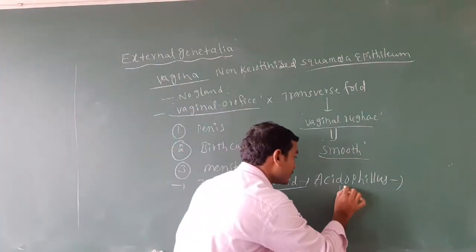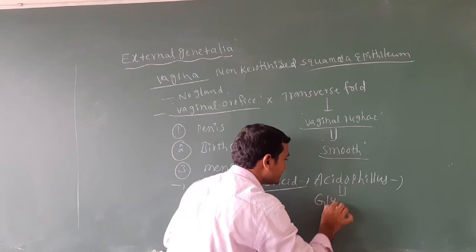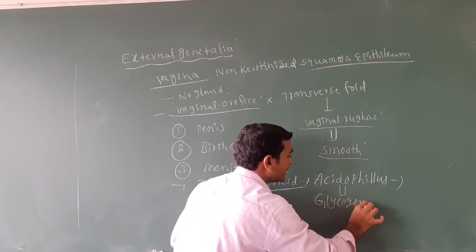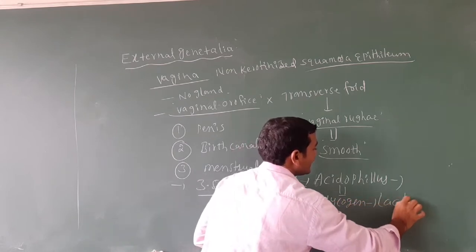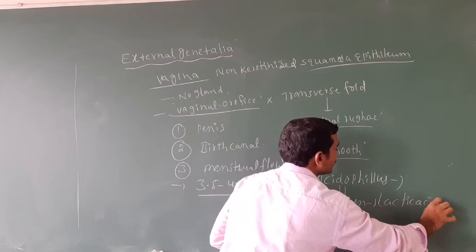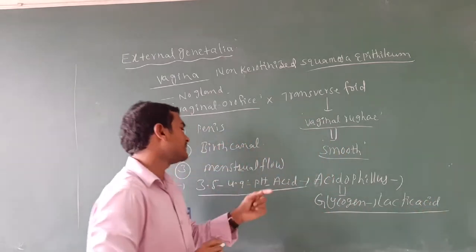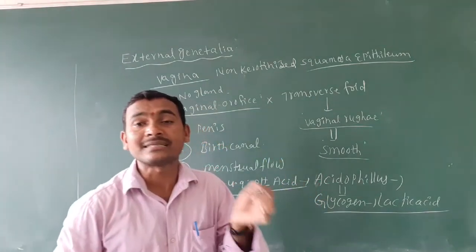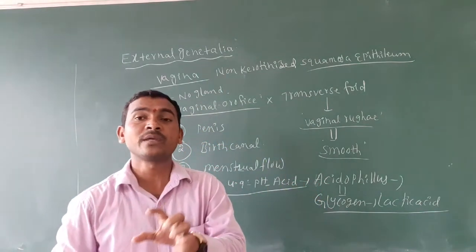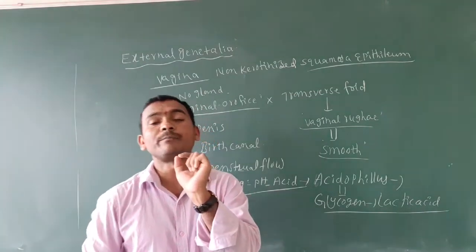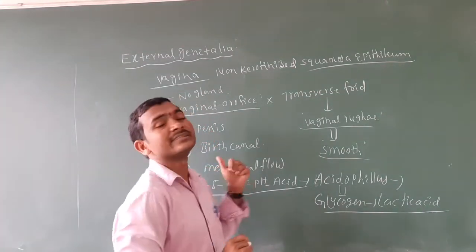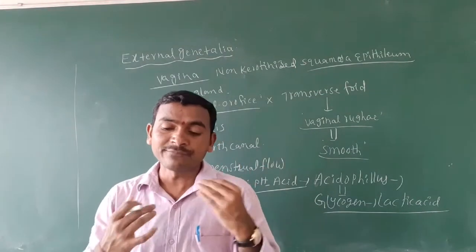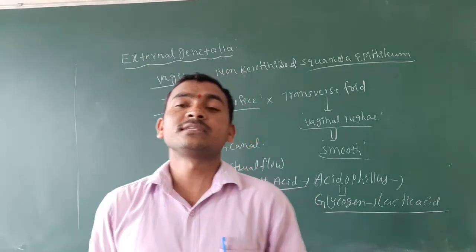This is because the bacteria act on glycogen to release lactic acid. So the vagina is always acidic in nature. It acts as a natural antibiotic, meaning it provides protection. The main functions of the vagina are three.